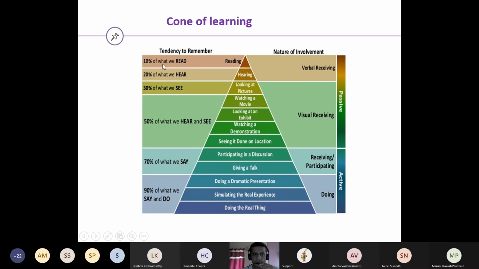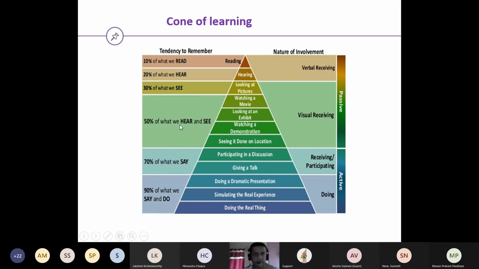What we read, only 10% of the chances are that we remember what exactly we read. This is in reference to 2 weeks. You can literally guess the reasons why we tend to lose the information. 20% of the things we remember is what we hear.